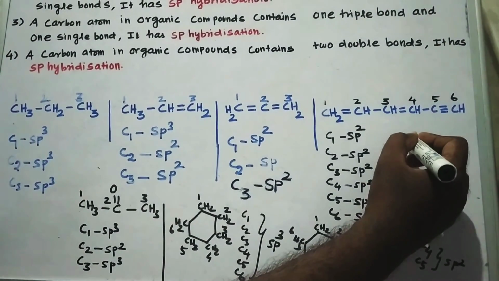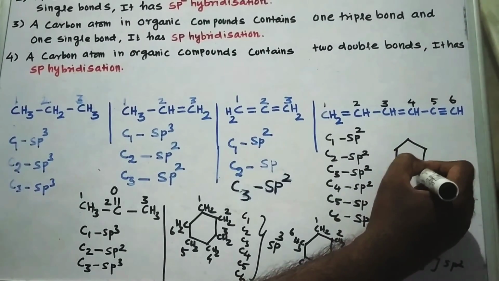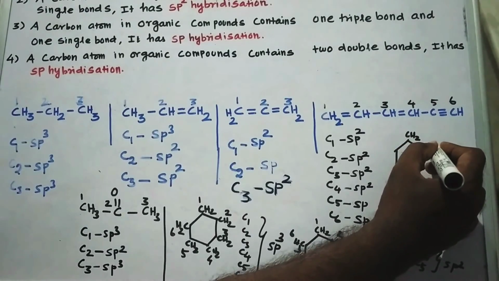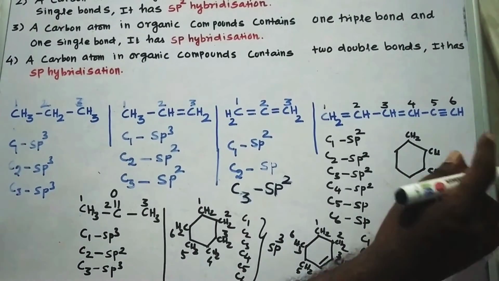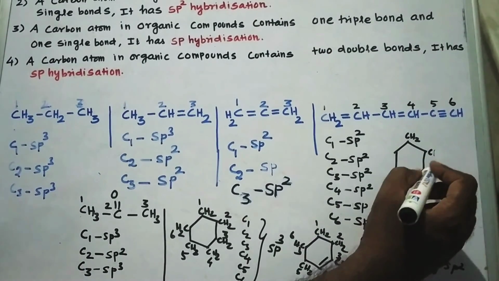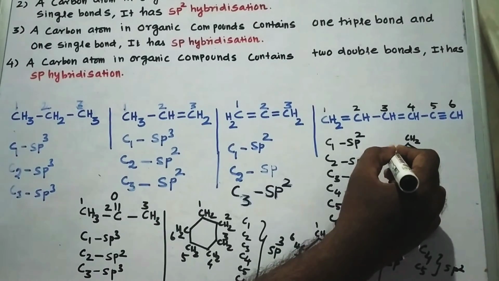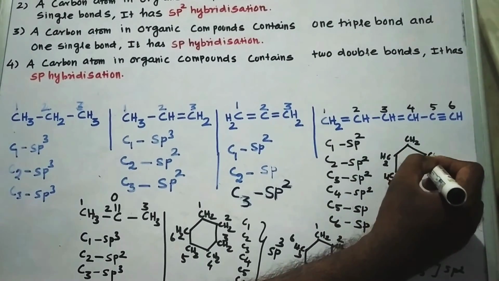Then the last one. CH2, CH, CH, and there is only C. Then CH2, CH2, and also CH2. There is a carbon-carbon triple bond.